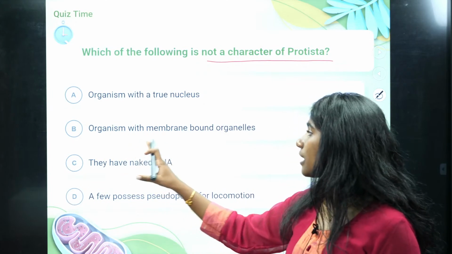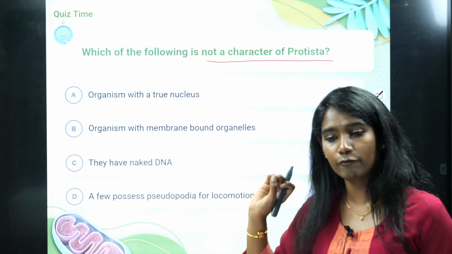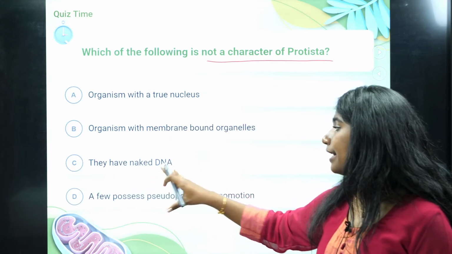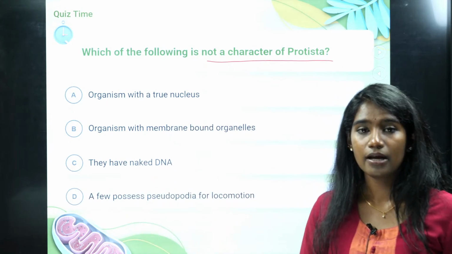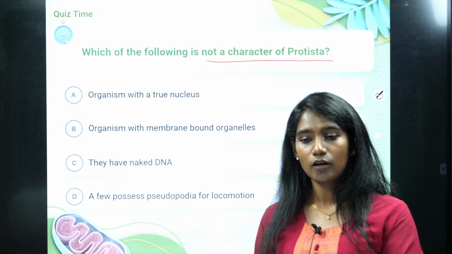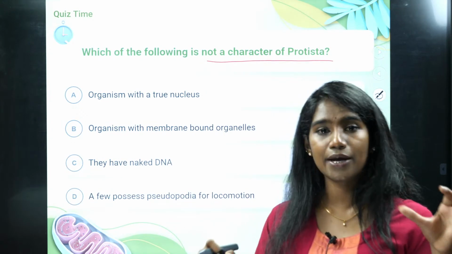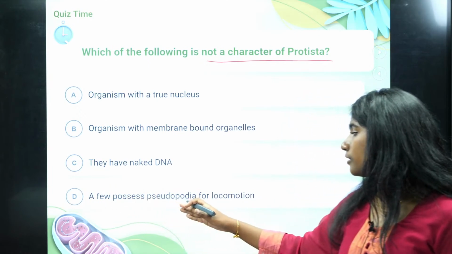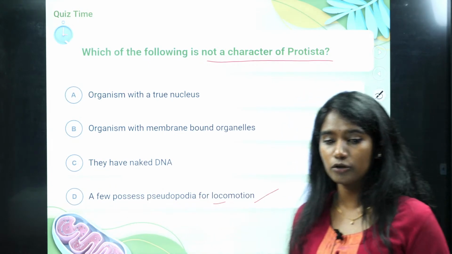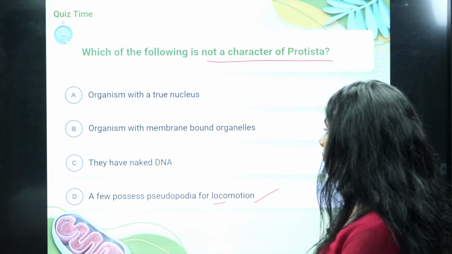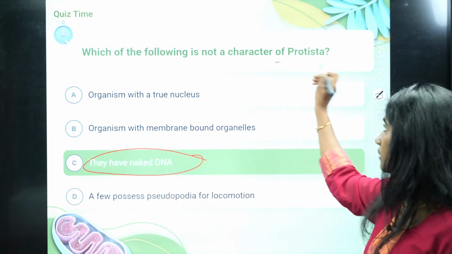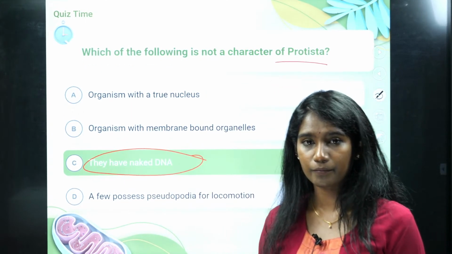Organisms with membrane-bound organelles, yes, they have them because they have a true nucleus. Naked DNA? The DNA is present within the nucleus, so you cannot say naked DNA. And option D says it possesses pseudopodia for locomotion, and locomotion is noticed. So option C is the right answer, because this is not a characteristic of protista.